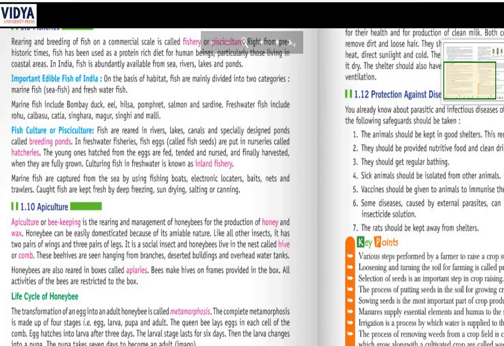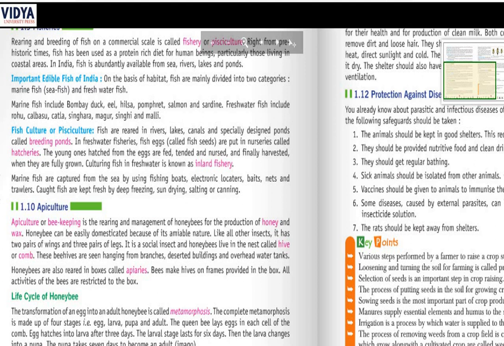Hello students, this video lecture is for class 8th, subject science, lesson 1st and part 8th. And in this video we are going to talk about apiculture, also known as beekeeping. So let's start.